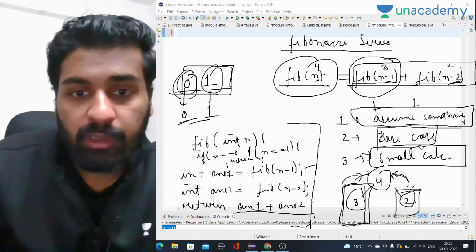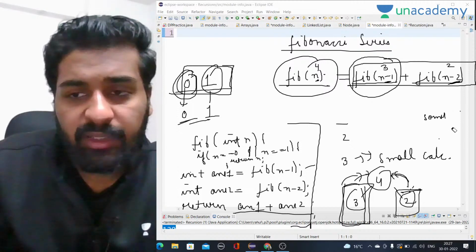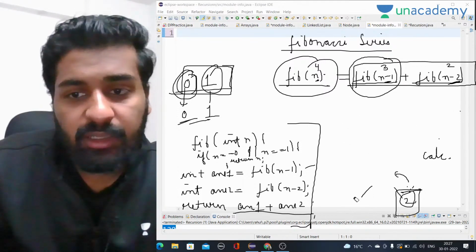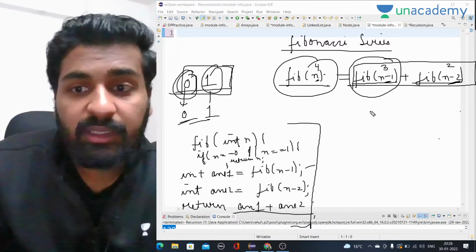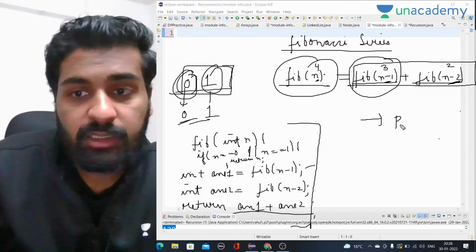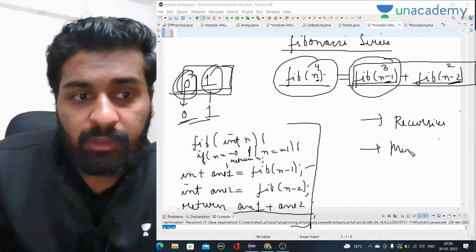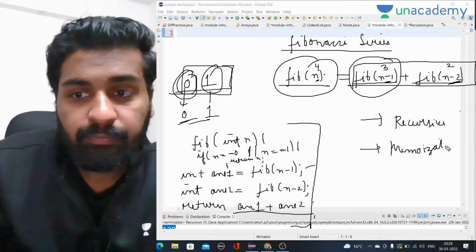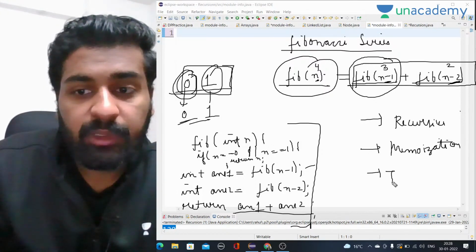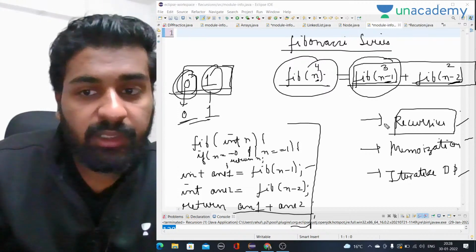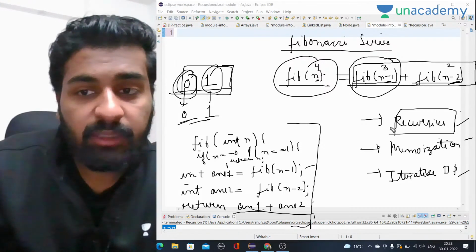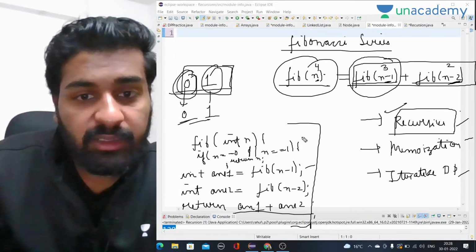Okay, now this is the recursive code, and I will write it as well. Let's write the recursive code first. One more thing I didn't tell you: there are three things. First thing is the recursive solution. Then we have the memoization solution. And then we have iterative DP. So these are the three things we have. The first solution we have already written. Every time we are doing a DP question, we will first of all write the recursive code like this that we have written.